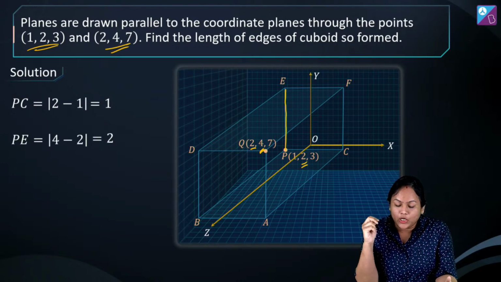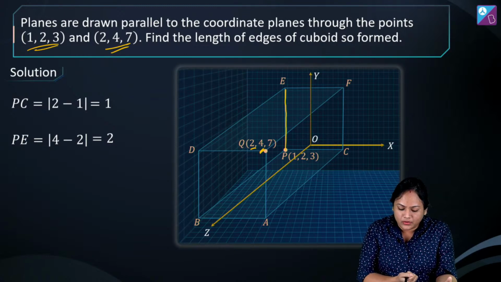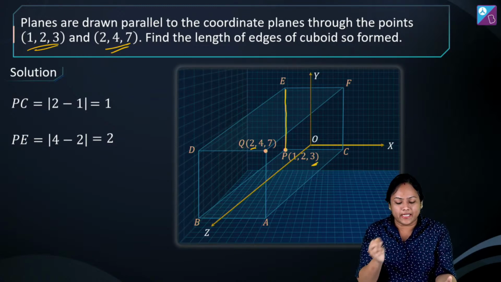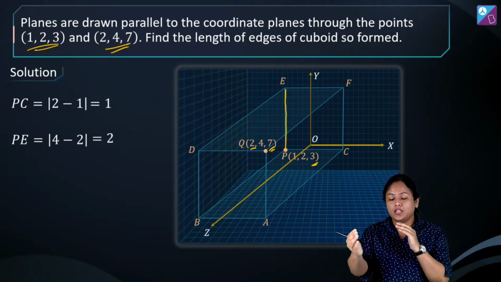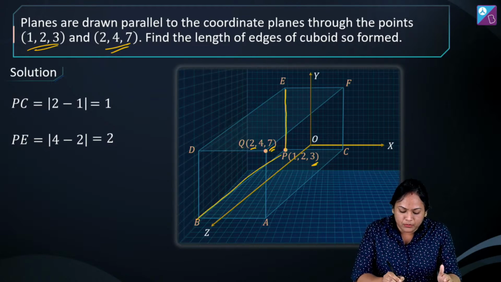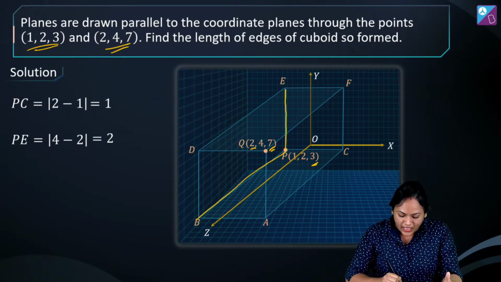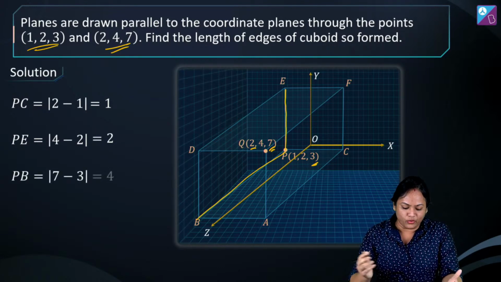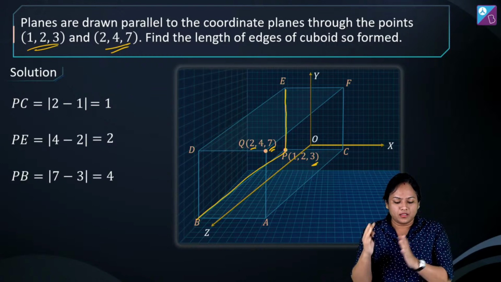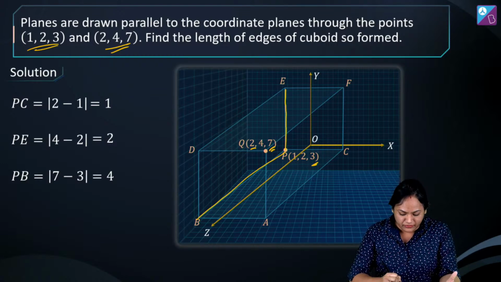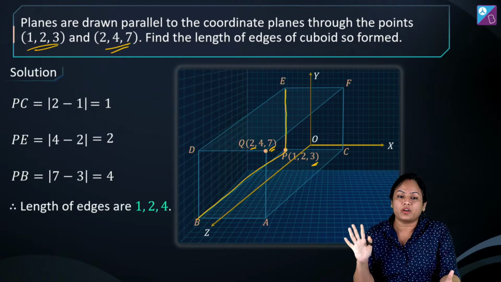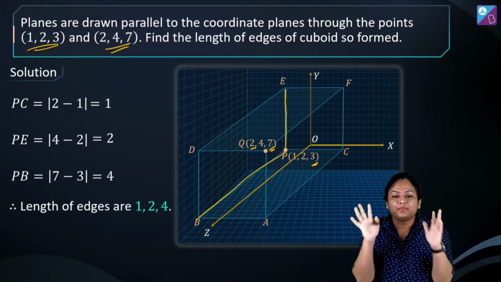And similarly along z axis अगर हमें निकालना होगा तो यहाँ पर z coordinate 3 से लेकर we have to cover till 7. So z axis के along अगर हम P भी move करेंगे, so how much distance are we covering, how much is the displacement? So that will be 7 minus 3, that is 4. So length हमें सब edges की मिल गई है. So final answer will become 1, 2 and 4. Alright, have you got it?